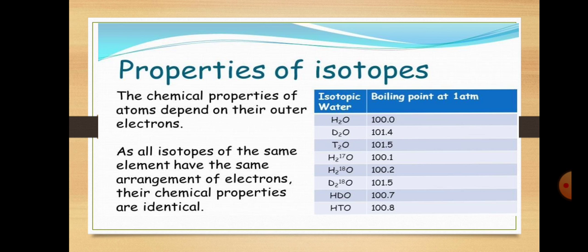All the isotopes of the same element have the same arrangement of electrons, so their chemical properties are identical. Having the same number of electrons, their chemical structures are similar and their properties are also identical or similar.